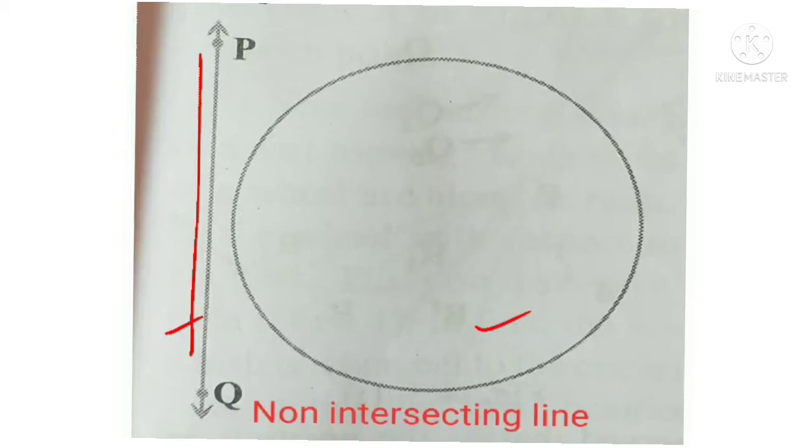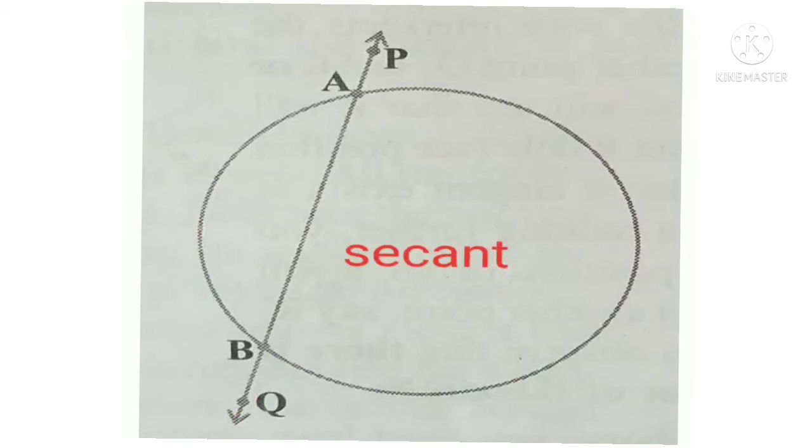In the next possibility, the line intersects the circle at two common points, A and B. So PQ is a secant.